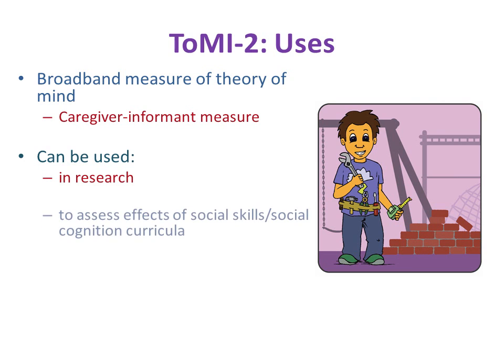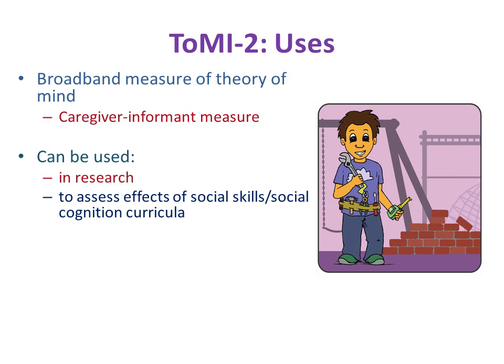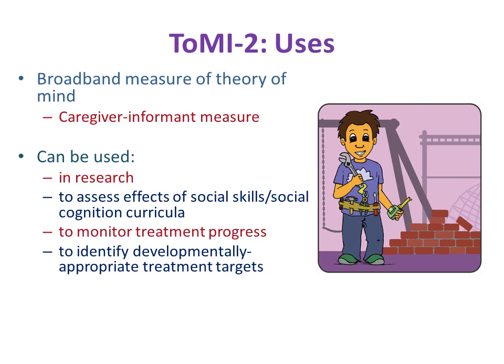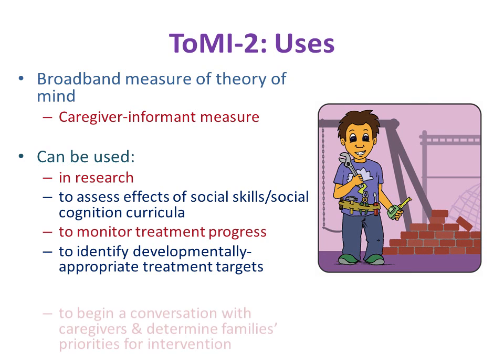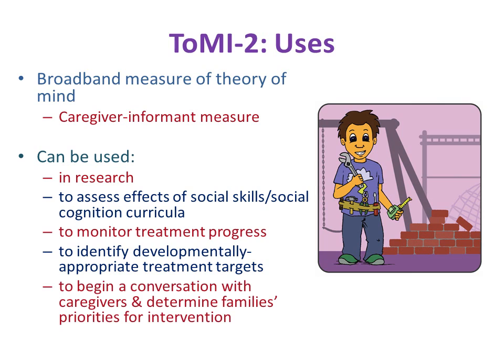It can be used to assess the effects of a social skills or social cognition curricula, to monitor treatment progress, and perhaps one of its greatest strengths, it can be used as a tool to identify developmentally appropriate treatment targets. Of course, another important potential use of the ToMI-2 is that it can help facilitate a conversation with caregivers to further explore the child's strengths and challenges and to determine families' priorities for intervention.